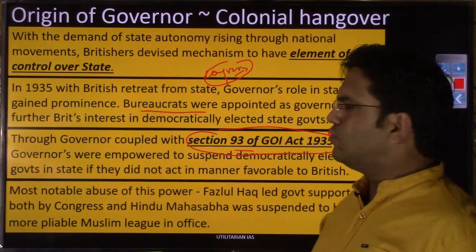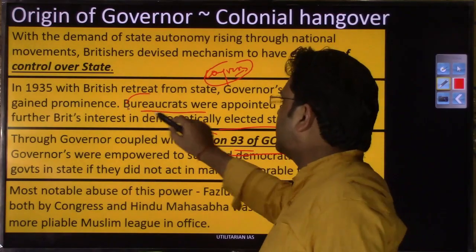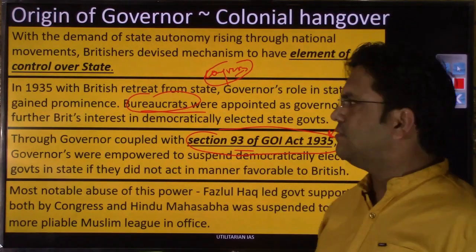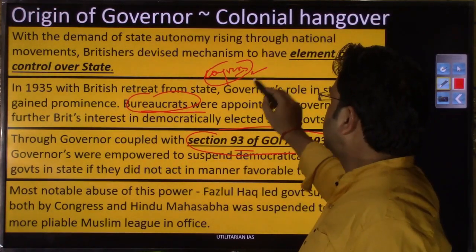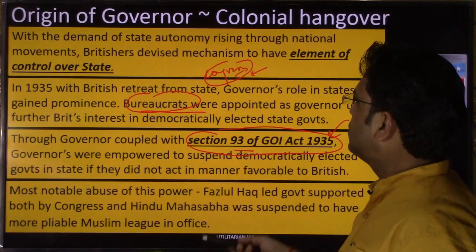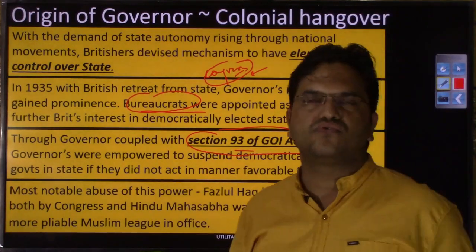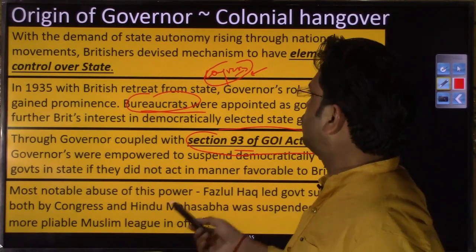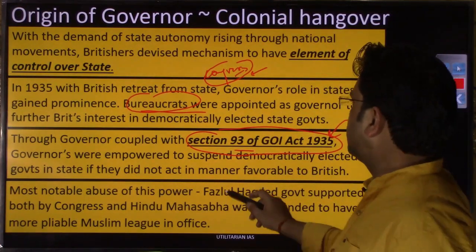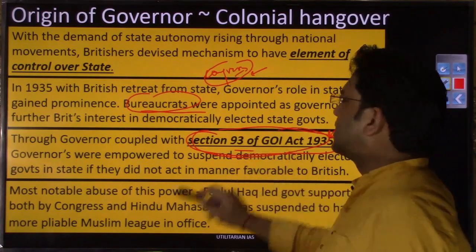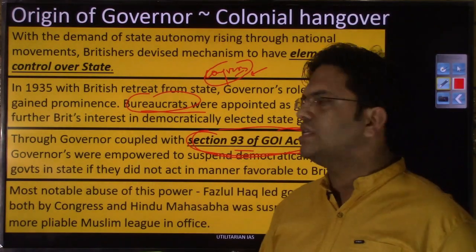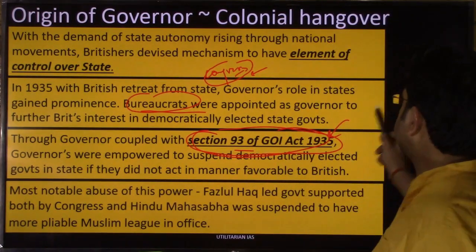ये unelected bureaucrats ही होते थे जिनको गवर्नर बनाया जाता था, right? So Congress started demanding कि भाई ये जो unelected government, ये जो provision है in the constitution in 1935 act, right? इन provisions और governors को जो sweeping powers आपने दे रखी है, वो sweeping powers, and it is because of these sweeping powers that this governor office had become notorious for destabilizing this state government.